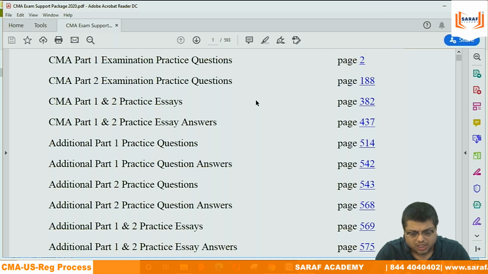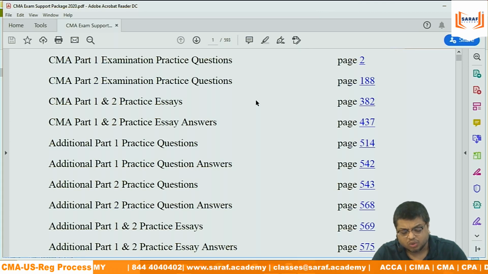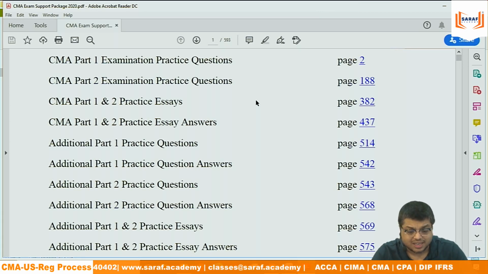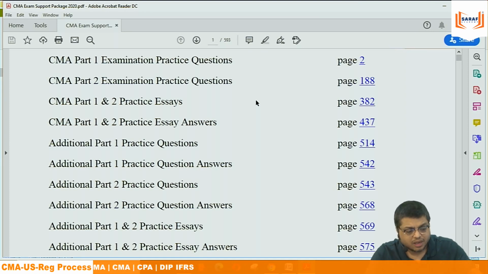Essay type questions are more than enough. Those who have taken part 1 classes must have already realized that if their concepts are clear, essay type questions do not need to be prepared so deeply. Your concepts should be clear. According to me, I am not a student who concentrates on mugging up, because by mugging up you cannot pass IMA exams. Not a single question will be repeated from anywhere in any book, whether the CMA support package, the Wiley question bank, or Hawk, Glen, any. Not a single question will be repeated in the exam.